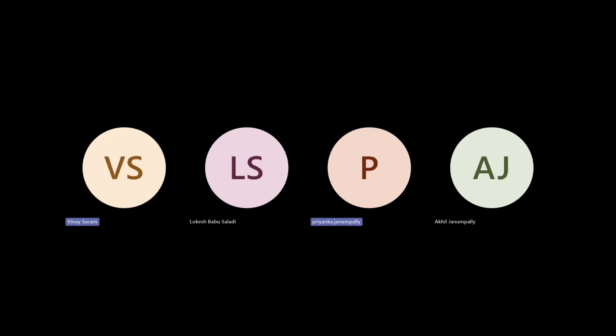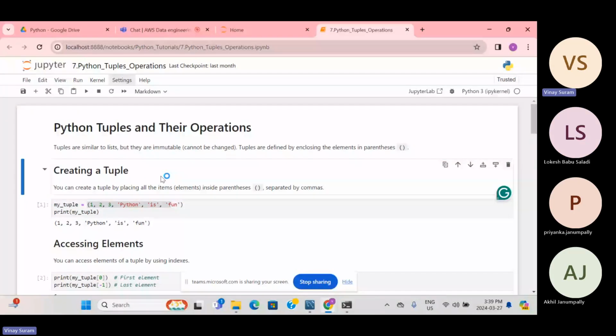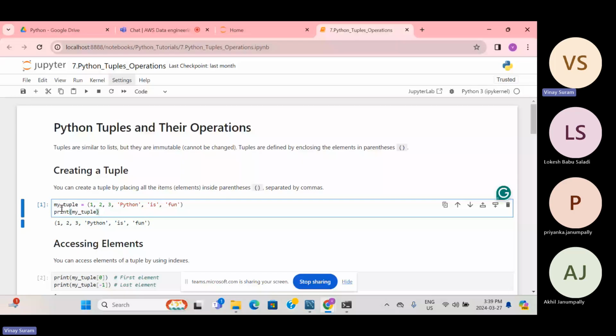Yes, Vinay, Priyanka, your screen is not visible to us. You didn't share it with us. Oh, okay. Yeah, sorry.